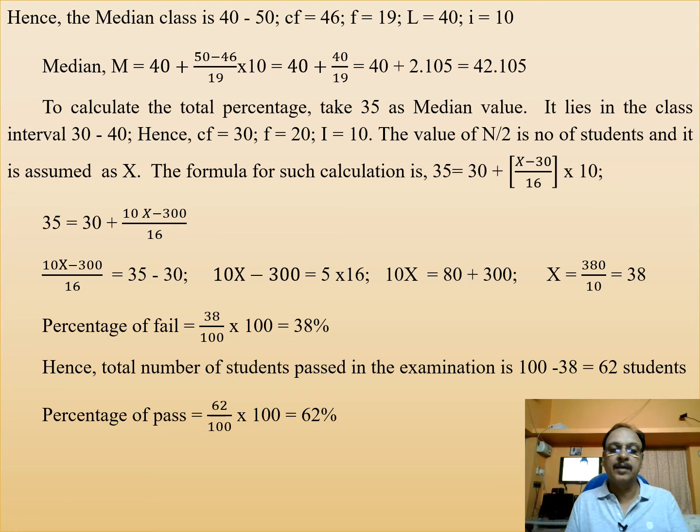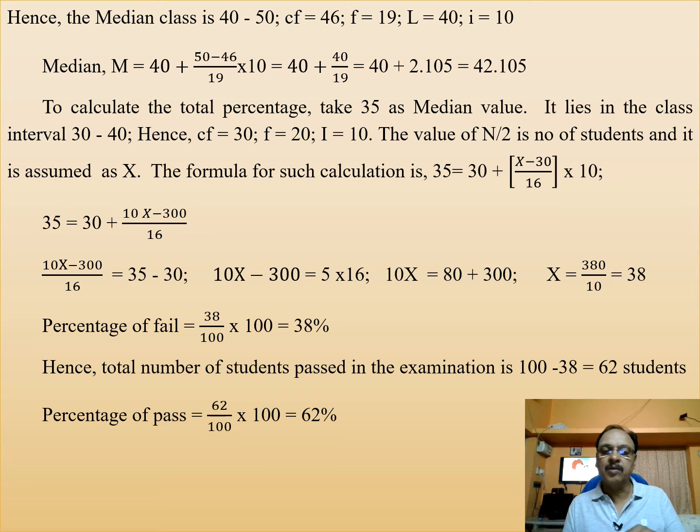So (10x minus 300) by 16 equals 35 minus 30, that is 10x minus 300 equals 5 times 16. 10x equals 80 plus 300, x equals 380 by 10, equals 38. Then percentage of fail is 38 by 100 into 100. Yes, n is 100, that means 38%.